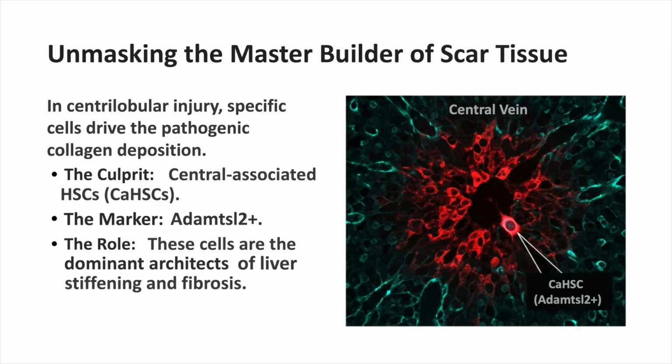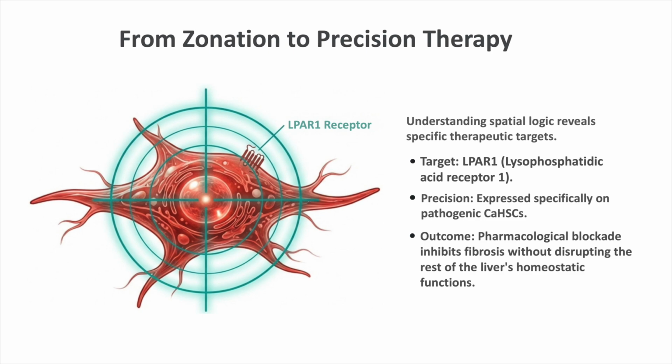From zonation to precision therapy, understanding spatial logic reveals LPAR1, lysophosphatidic acid receptor 1, as a specific therapeutic target, expressed specifically on pathogenic CHSCs. Pharmacological blockade of LPAR1 inhibits fibrosis without disrupting the liver's homeostatic functions or other cell populations.